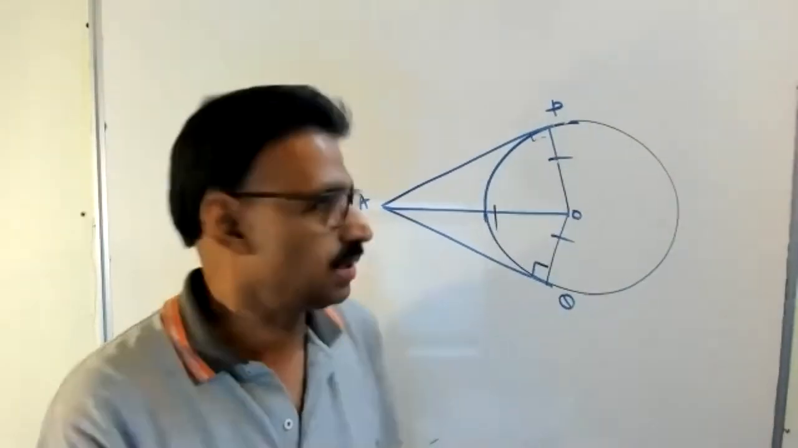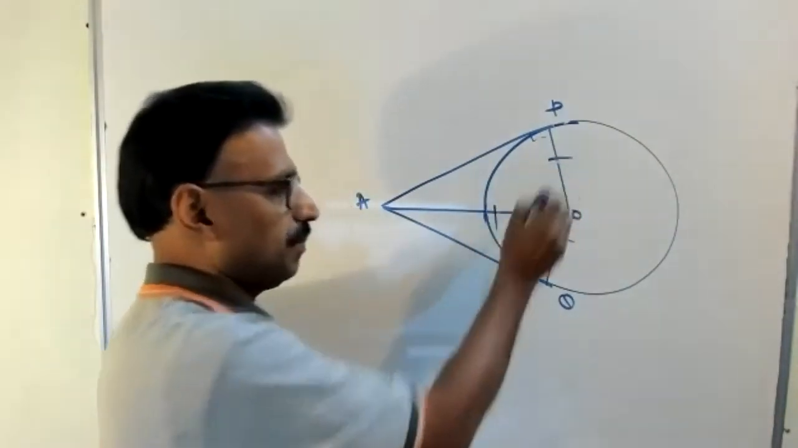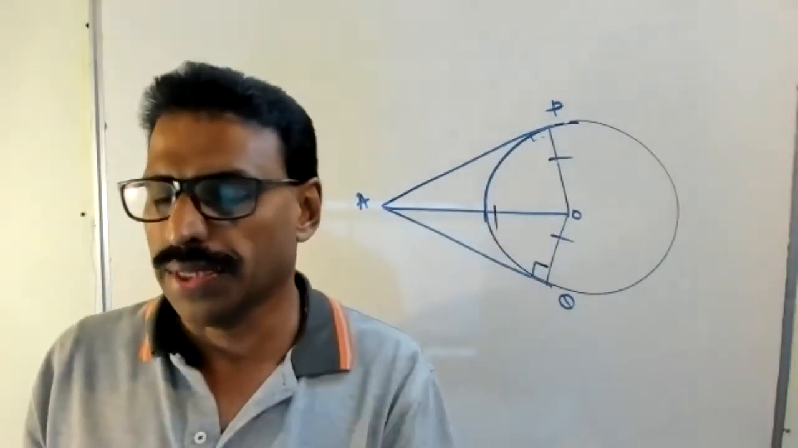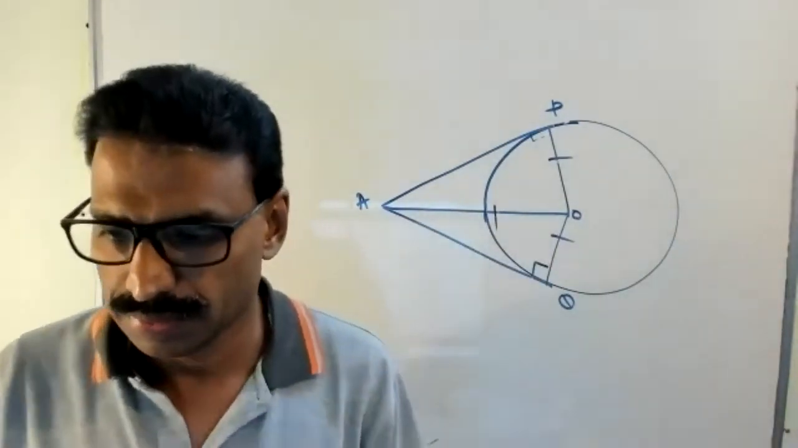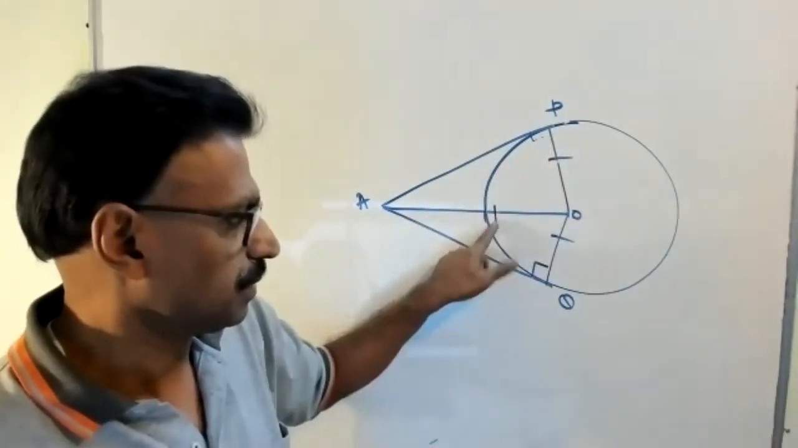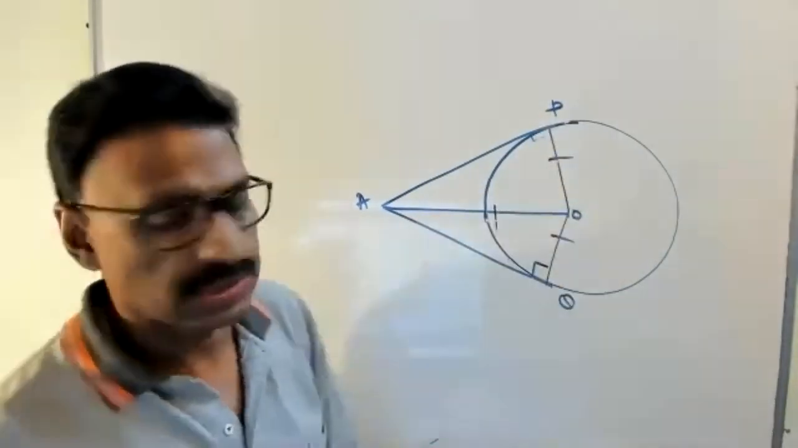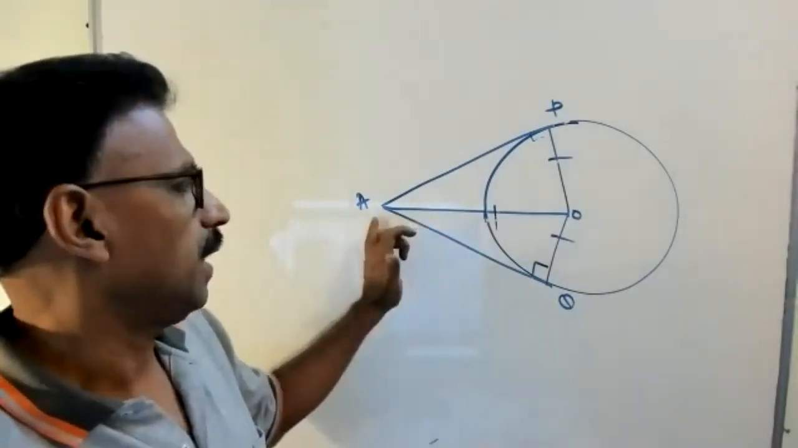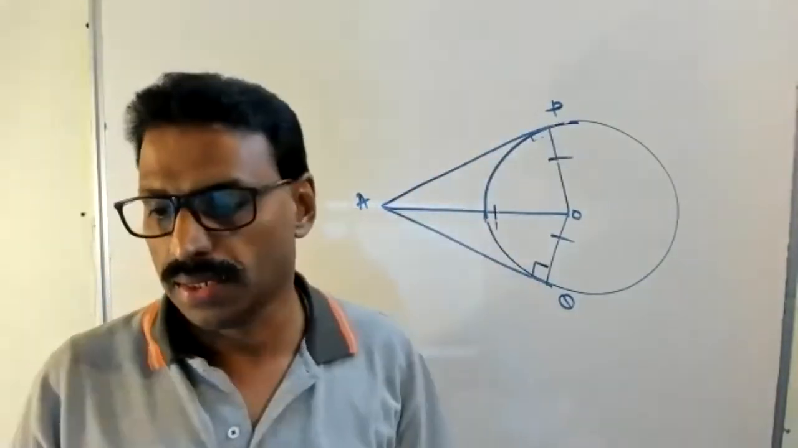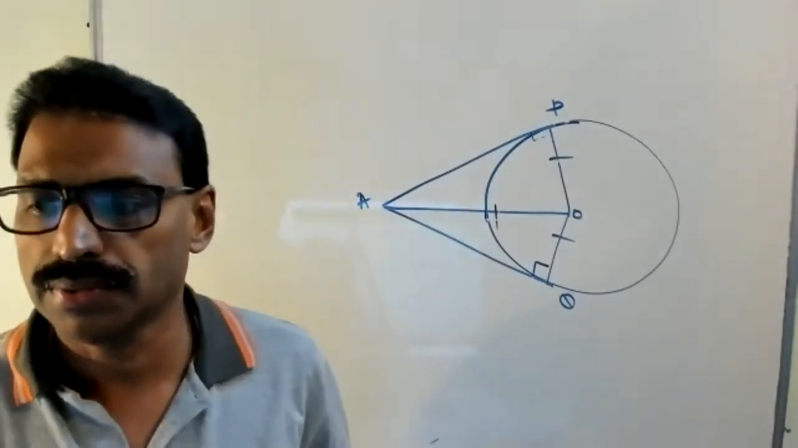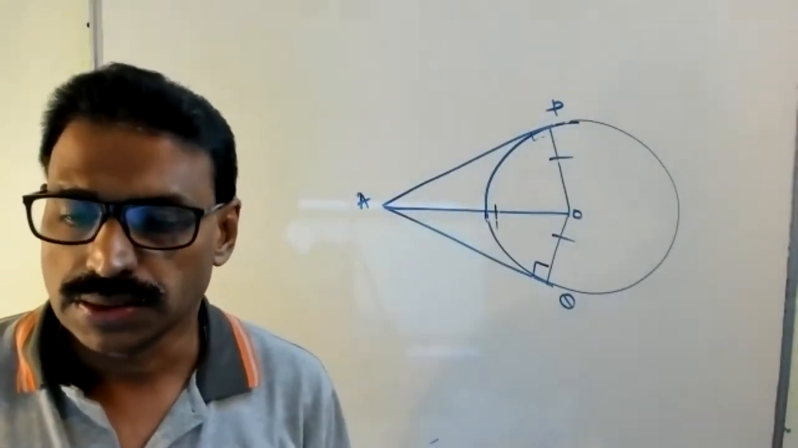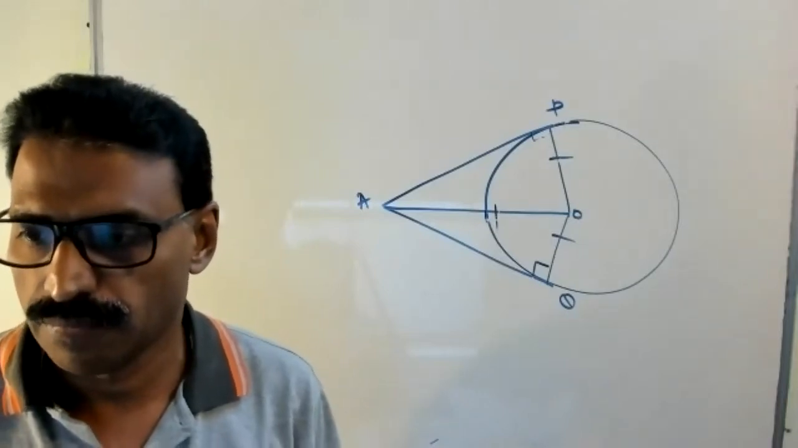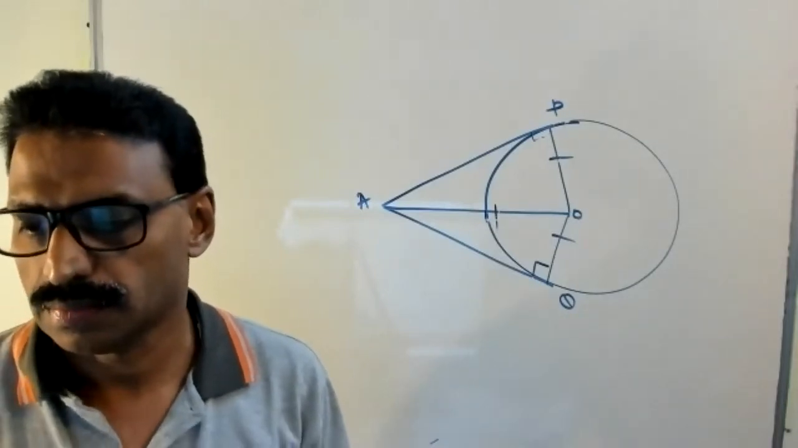This is not like that. This is hypotenuse and one side. Because this angle is 90 degrees, OA is the hypotenuse, because opposite of 90 is hypotenuse. Hypotenuse and one side, therefore these triangles are congruent by RHS congruency. Hence, AP equal to AQ. Clear or not? Anyone have doubt?